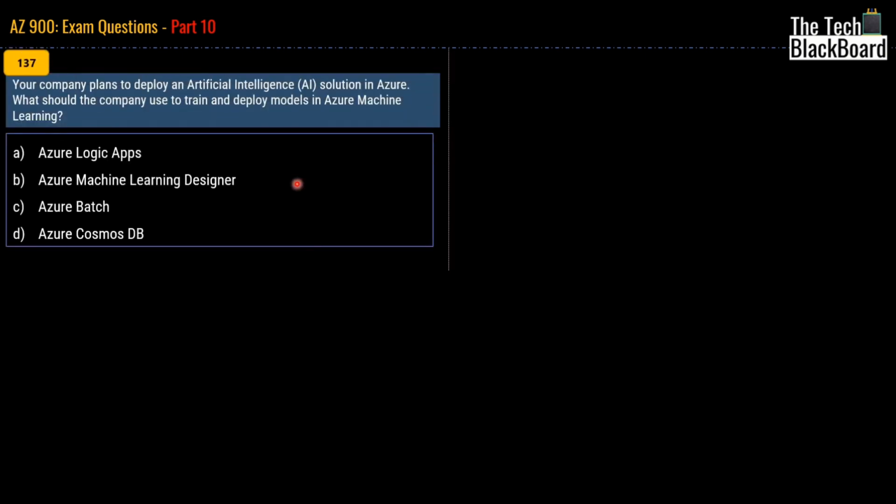Coming to question number 137. This says that your company plans to deploy an artificial intelligence or AI solution in Azure. What should the company use to train and deploy models in Azure Machine Learning? So your options are Azure Logic Apps, Azure Machine Learning Designer, Azure Batch, or Azure Cosmos DB. Let's go to the Microsoft documentation to find out the correct answer.